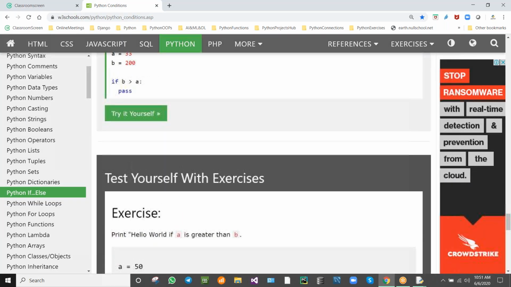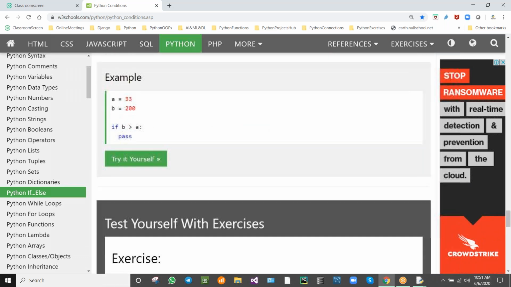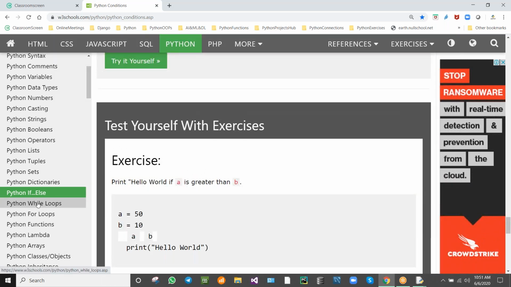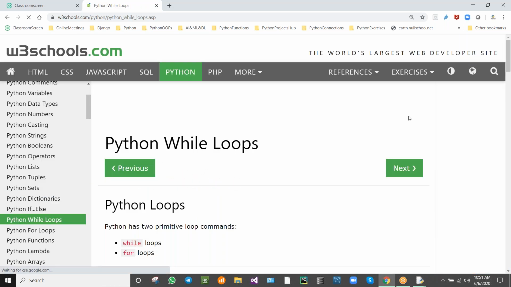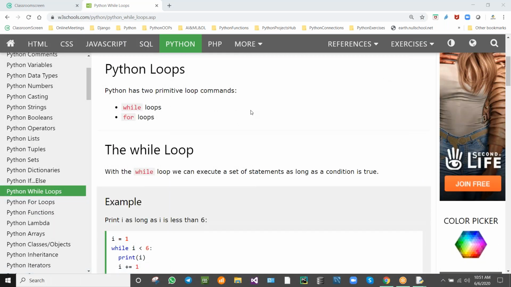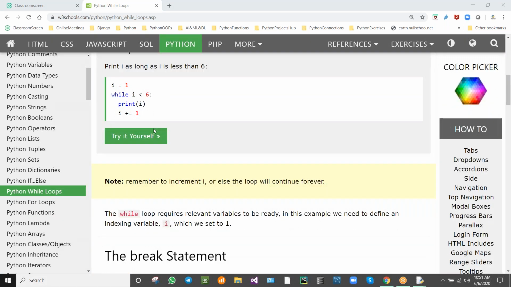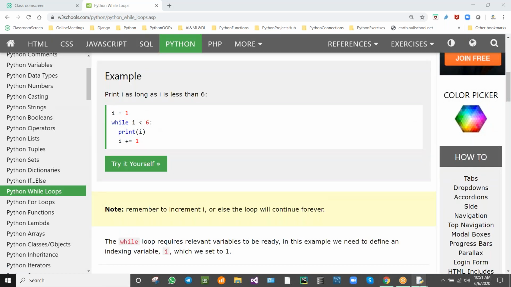Okay. Next, we completed the if else statement. Next, the while loop, we are going to see the while loop. Python loops will be having while loop and for loop. Two different loops we will be having. So see the example for the while loop. This is an example for the while loop. The code will be written like this.